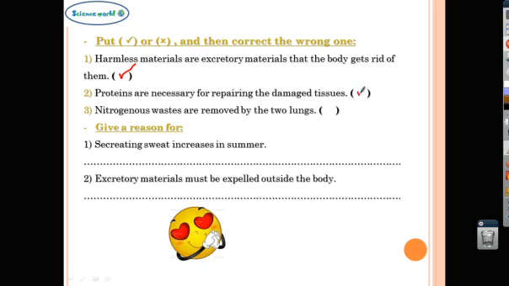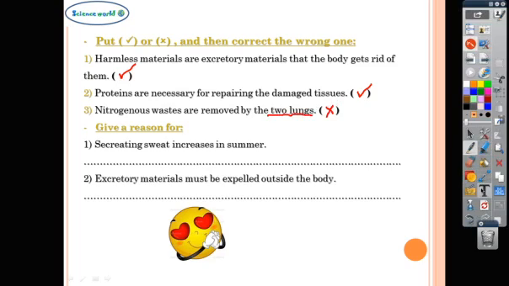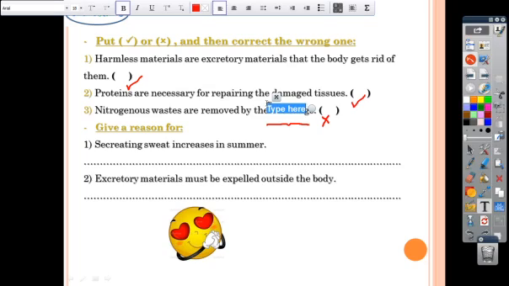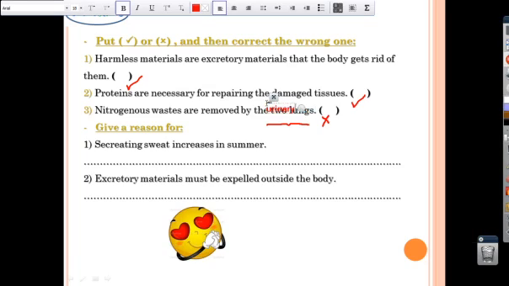It's also true. Number 3. Nitrogenous wastes are removed by the two lungs. Yes, this one is false, and instead of the two lungs, we should write, yes, urinary system.